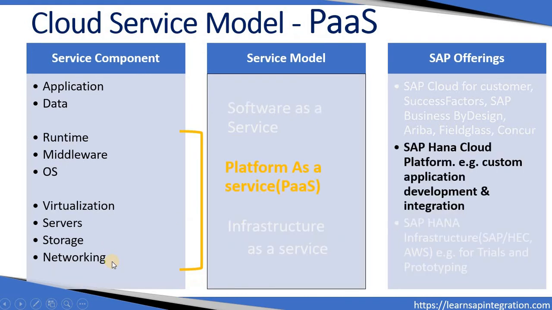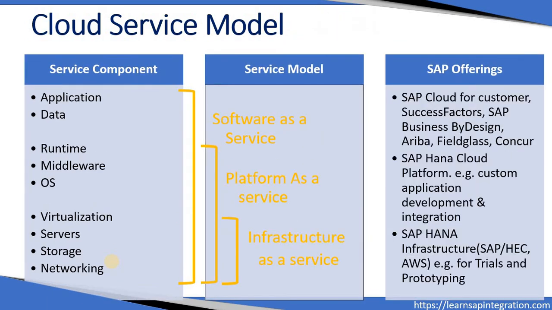Okay, these are the three models. Let's conclude. See here, we have infrastructure as a service for servers, storage, and networking. Along with this, if you include runtime and middleware, it acts as platform as a service. If you include application as well as data along with infrastructure and runtime, then it acts as the software as a service model. In the next session, we will see the various deployment models.